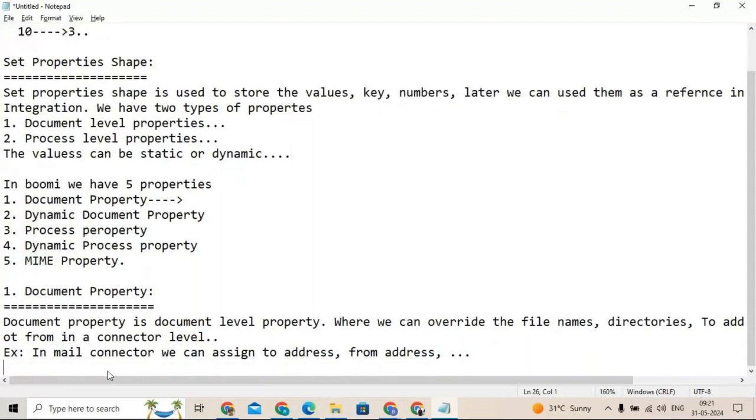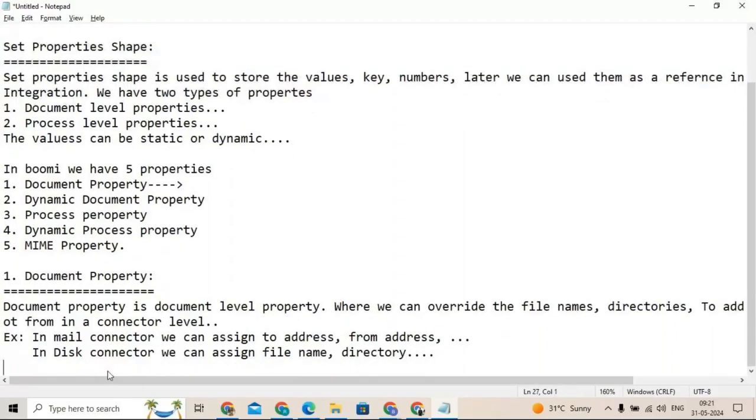And in disk connector, what are the things we can do? If you want to send any file in a disk connector, we can assign file name and directory. These are all things we can do. So likewise, in a different connector we can assign different values.